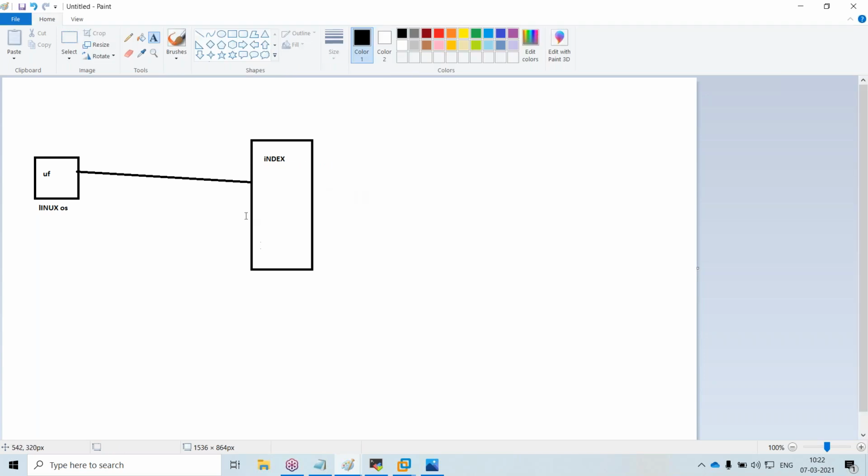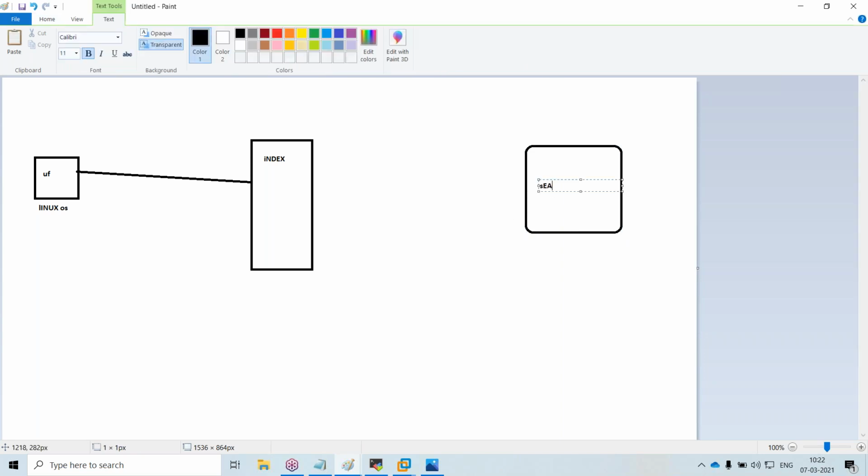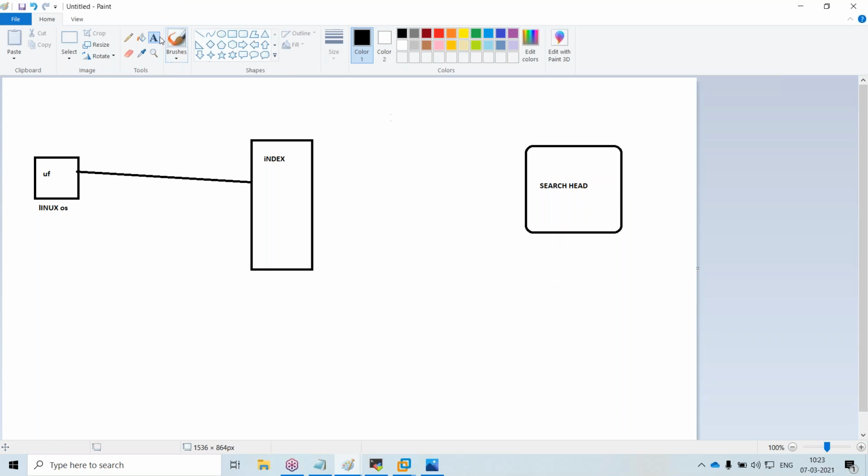Okay, so let us assume there are some 200 or 300 or 1,000 servers sending the logs every second to the indexer. If I do a search operation on the same instance, it will deteriorate the performance, correct? So there is a component called the search head.